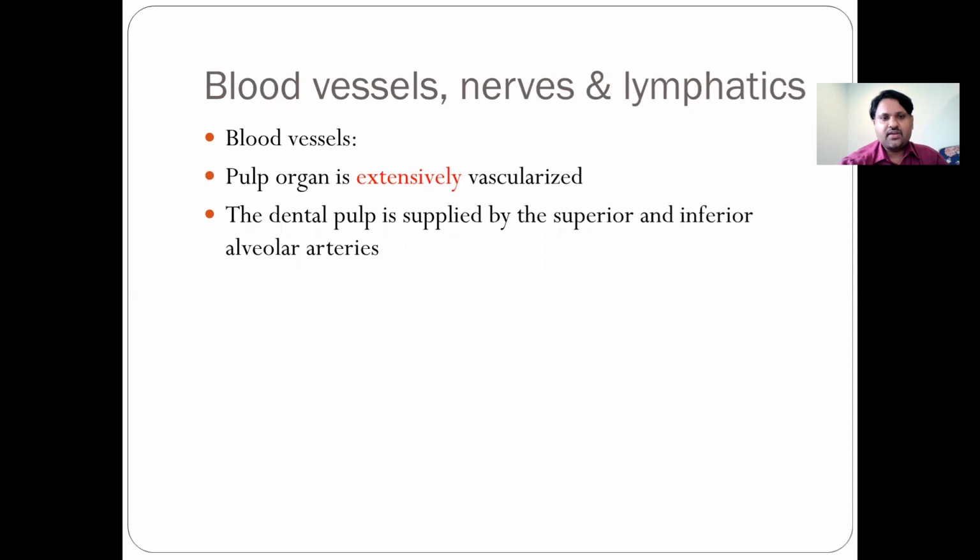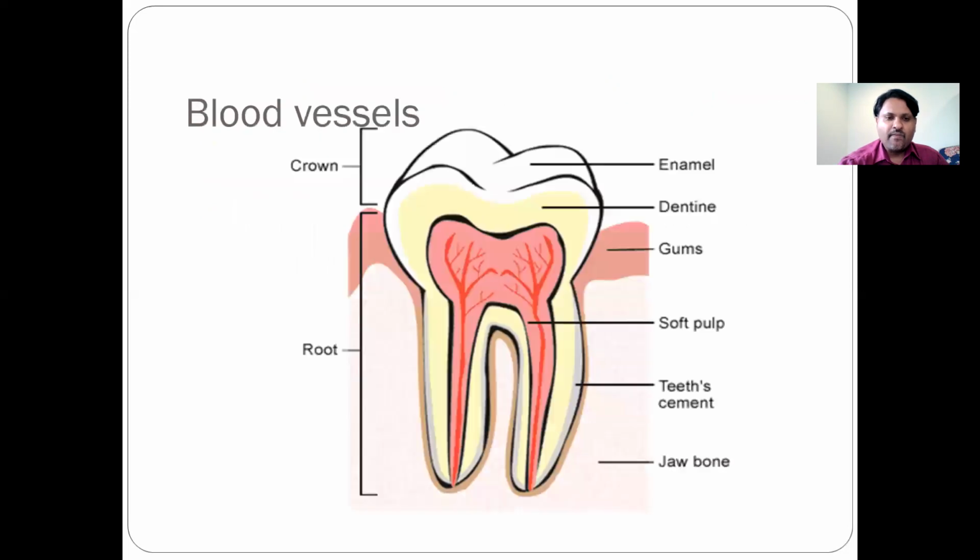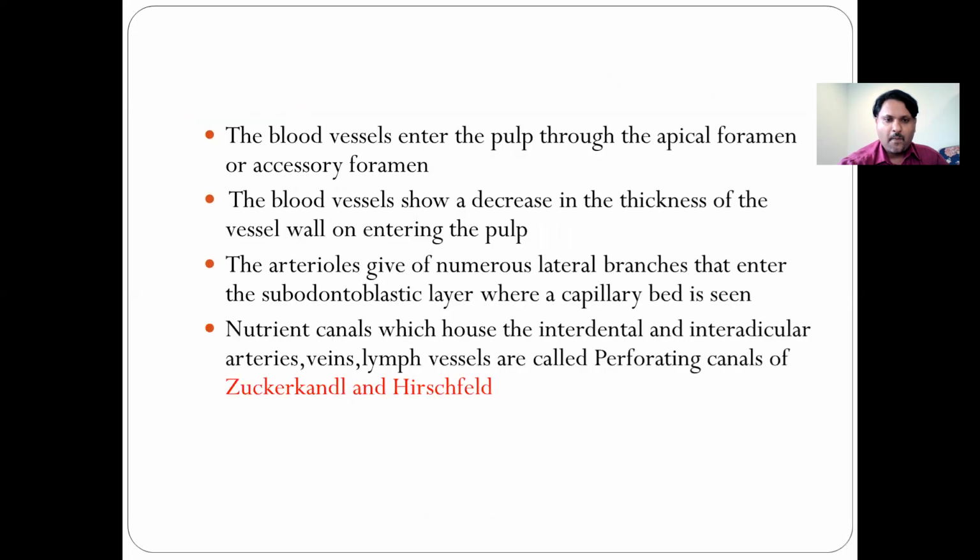The next thing, as we have discussed earlier, the blood vessels. The pulp organ is extensively vascularized, and it's supplied by the superior and inferior alveolar arteries. In this picture you can see the rich vascular supply of the pulp. So the blood vessels enter the pulp through the apical foramen, also called the accessory foramen. The arterioles give off numerous lateral branches that enter the subodontoblastic layer, where a capillary bed is seen. And you have a nutrient canal, which houses the interdental and interradicular arteries, veins, and lymph vessels, and they are called the perforating canals of Zuckerkandl and Hirschfeld.